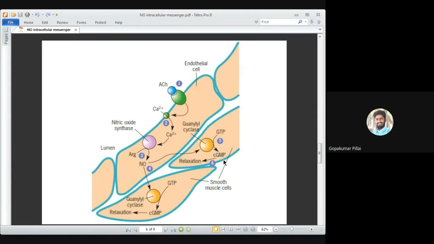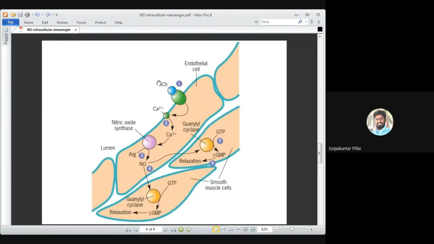In the sixth step, cGMP then activates a protein kinase which can phosphorylate certain substrates that will help in relaxation of the smooth muscle cell. So cGMP will now activate a protein kinase, and that protein kinase will phosphorylate certain kinds of substrates which are involved in helping in relaxation of the smooth muscle cell.